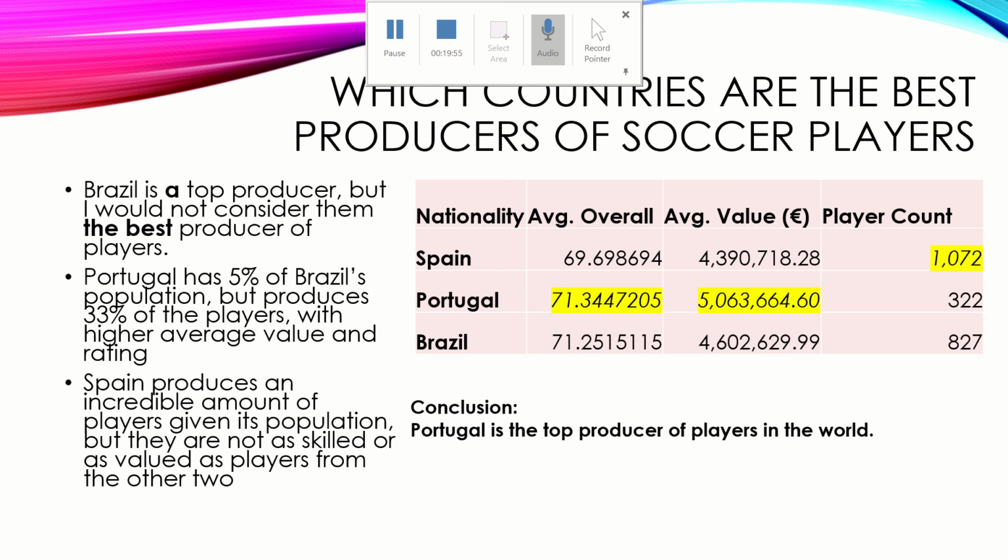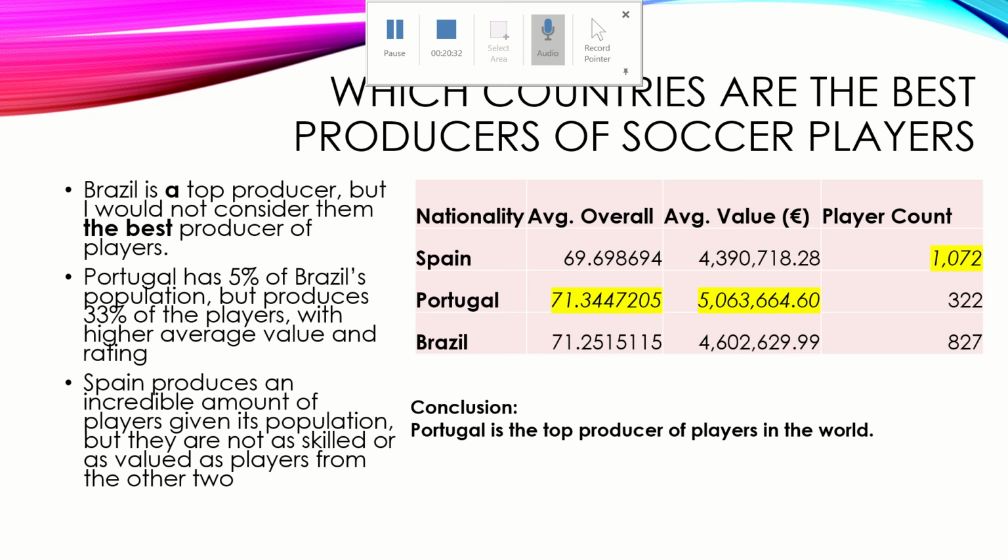Now, obviously, there are some really large values. Cristiano Ronaldo is from Portugal, and he's one of the most valuable players in the world, so he definitely is an outlier that helps Portugal here. But they have 322 professional players in this data set, so only so much of that value can be explained by him. So I really do believe that Portugal, surprisingly enough, is the top producer of soccer players, at least in this data set. Obviously, the FIFA data set may have issues where it's not including necessarily all of the world leagues, so there could be some bias there.